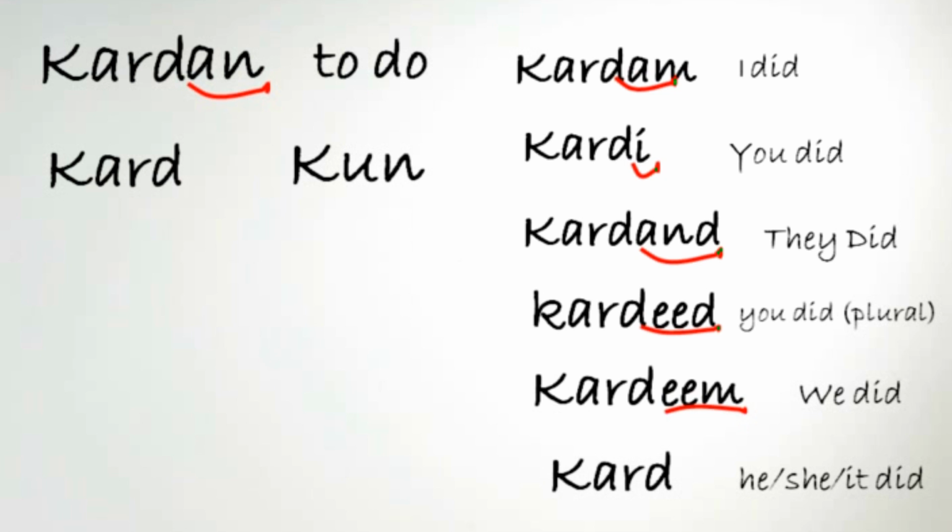Now that you know how to conjugate a verb in past tense in Dari language, I'm going to give you a verb, an infinitive actually, and you're going to find the past form of the verb and then conjugate it for all different people. Raftan, and it means to go.